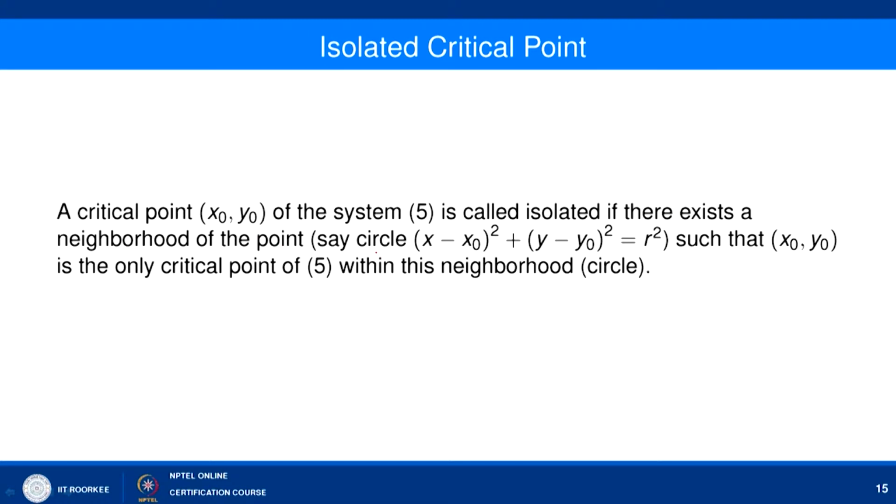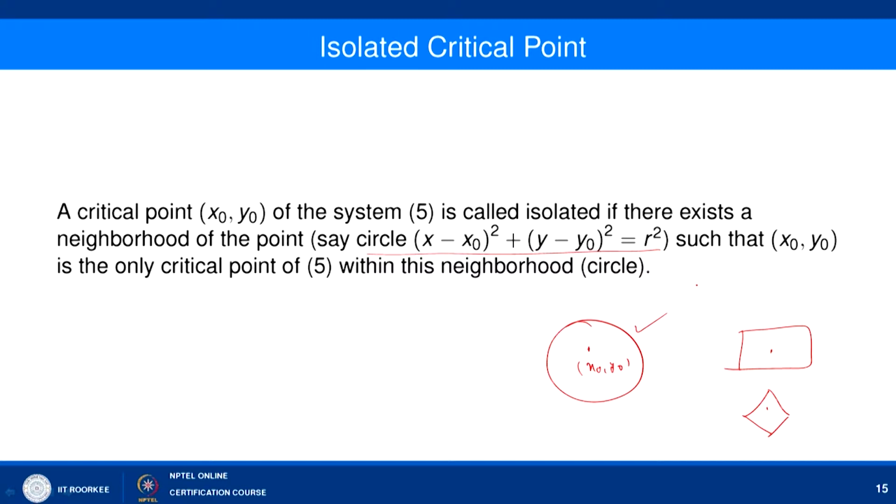We can consider a neighborhood as a circle around the point x naught comma y naught of radius r. So we have a point x naught y naught here, and we can define a neighborhood in various possible ways. Some common neighborhoods are like this; let us use this circle.